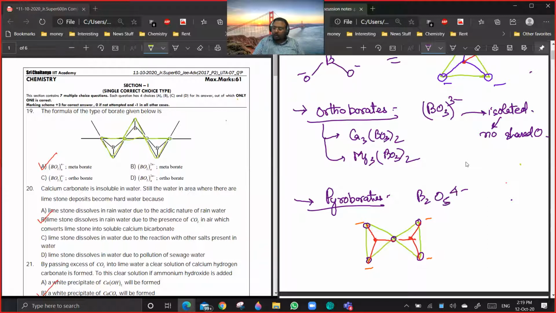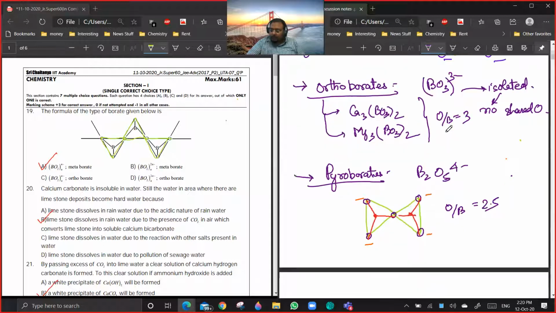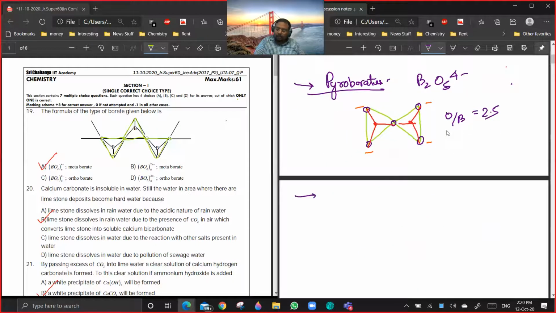So here, just like in the previous case where you had the oxygen to silicon ratio, here you'll have the oxygen to boron ratio. That will be 3 in the orthoborate case. In this case, it will be 2.5. So after that, next one is metaborates.